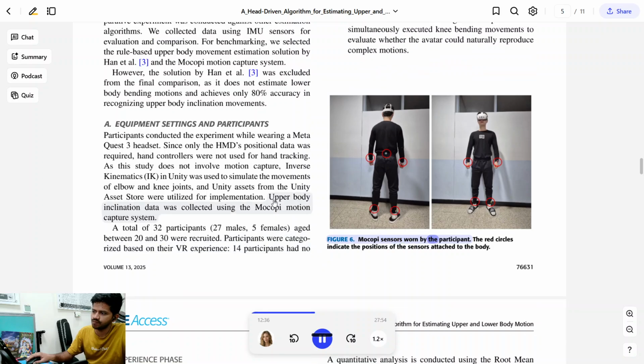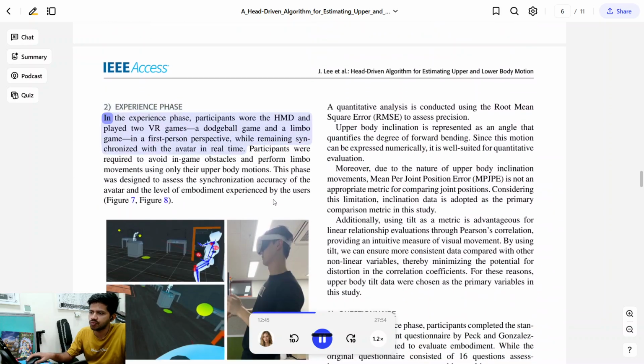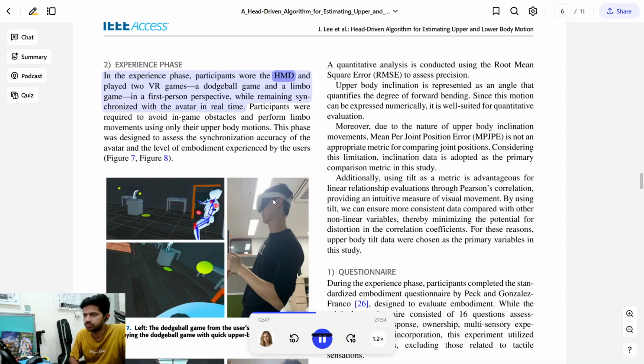Mokopi sensors worn by the participant. The red circles indicate the positions of the sensors attached to the body. 2. Experience phase. At the experience phase, participants wore the HMD and played 2 VR games, a dodgeball game and a limbo game, in a first-person perspective, while remaining synchronized with the avatar in real time.